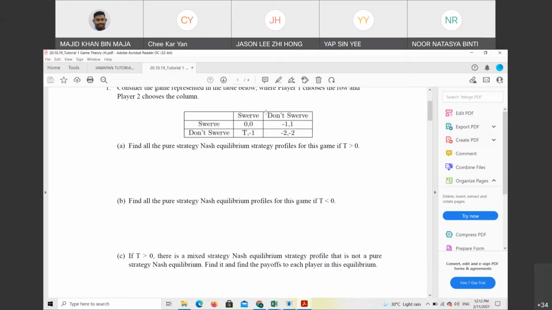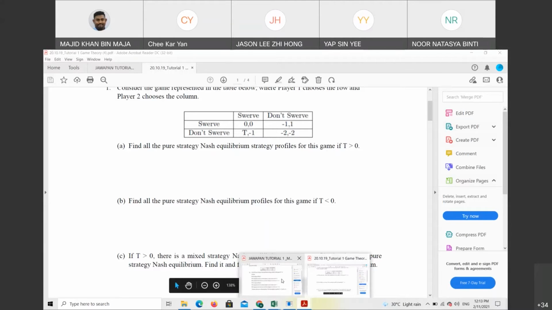Now we go back to player 2. If player 1 chooses swerve, player 2 will choose 0 or 1? 1. If player 1 chooses don't swerve, -1 or -2? -1. So the only pure strategy left is -1 and 1. Clear, right? Yes. Okay. Thank you, Jason.